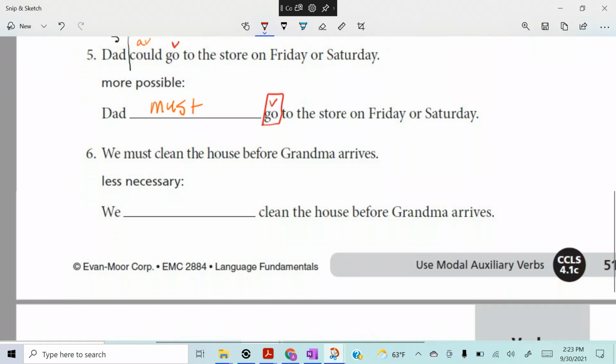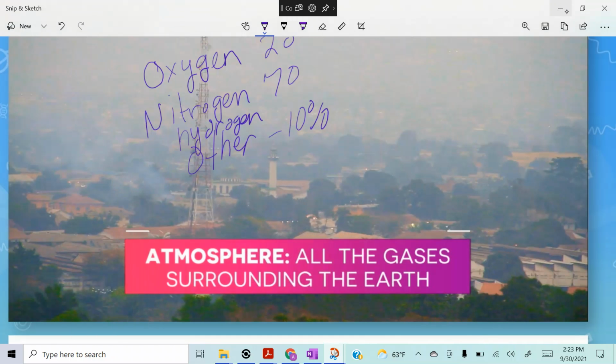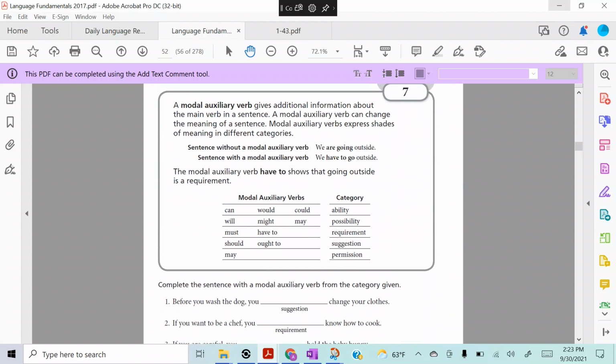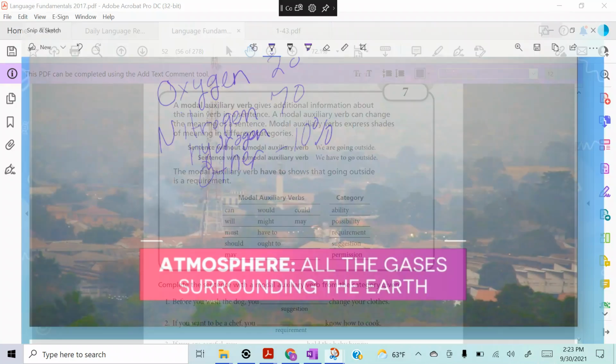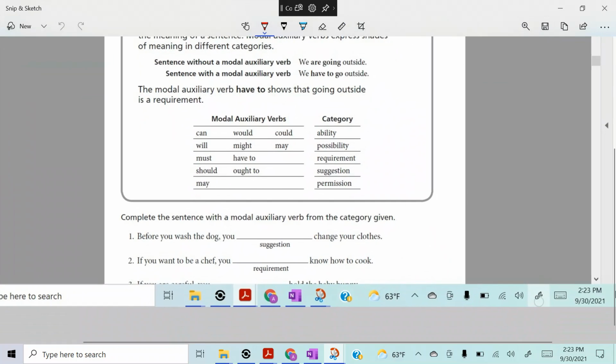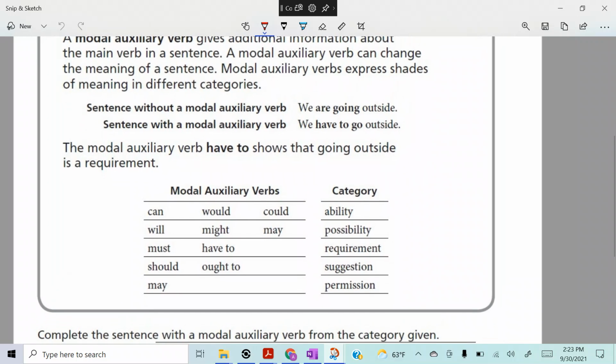All right, you guys are going to do 6 on your own. All right, so let's take a look at 7 now. Ready? I like the way 7 does this. Take a look. Flip it over. Look at how 7 breaks it down. Still talking about auxiliary verbs, but look. Ready?